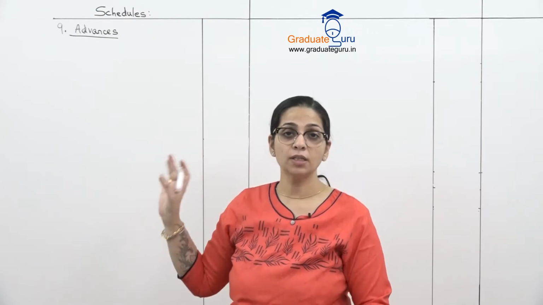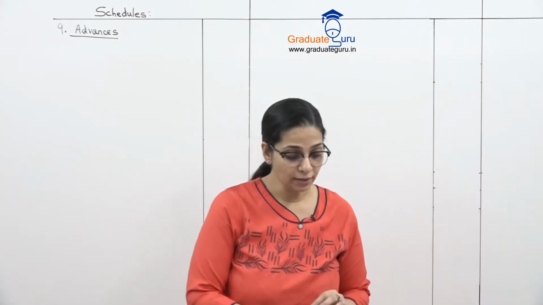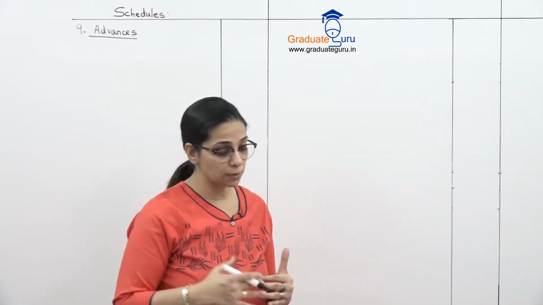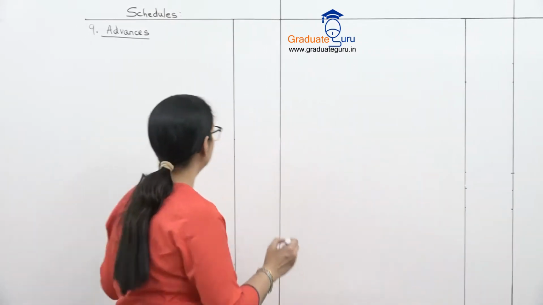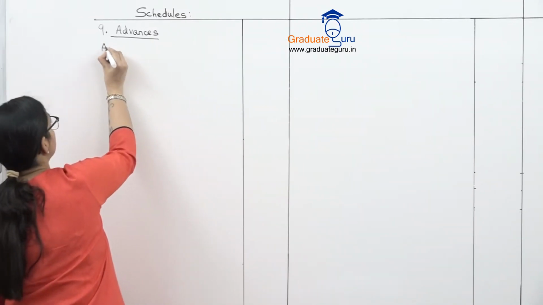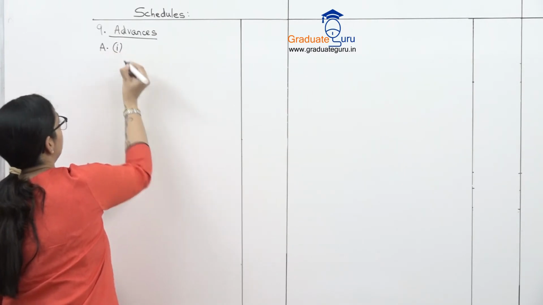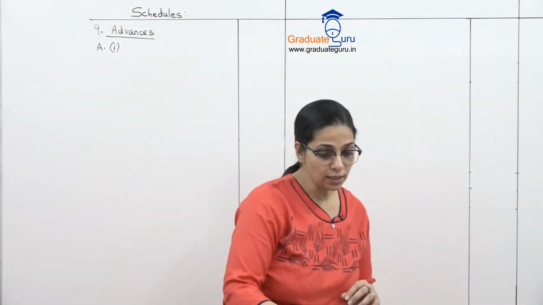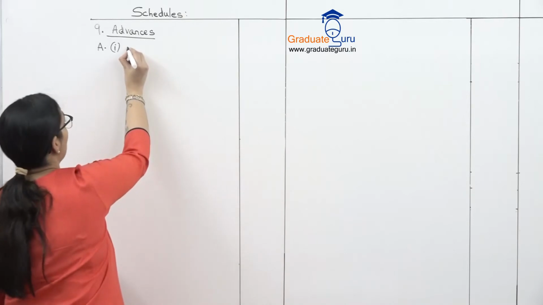So again over here this is a very important schedule, and it is broken up into various parts. So our first part A, there we have three things. One is bills purchased and discounted.